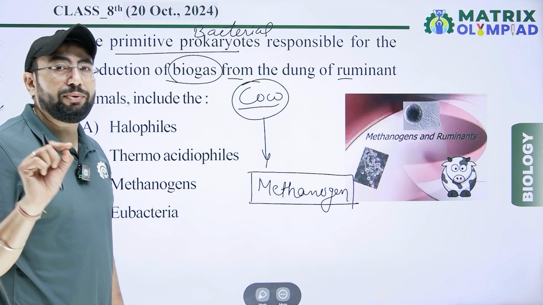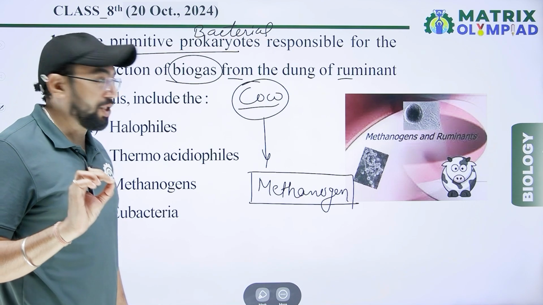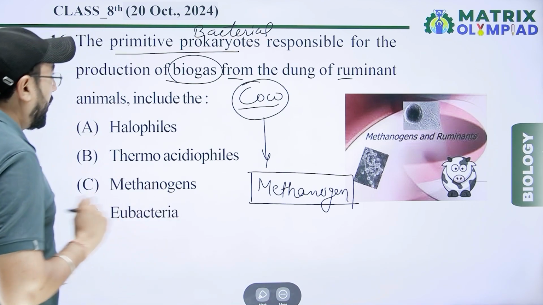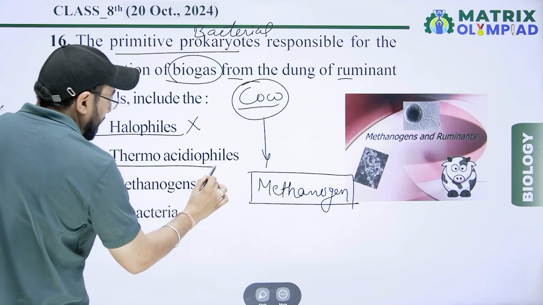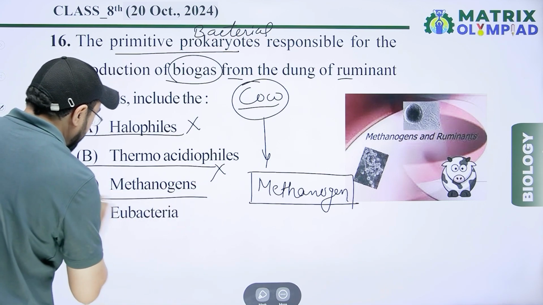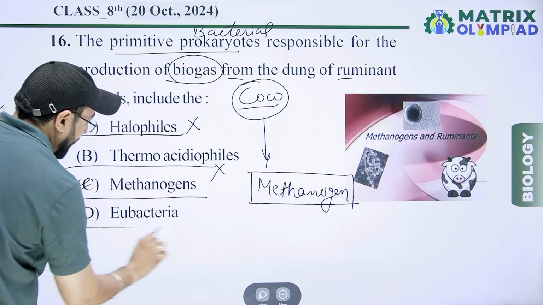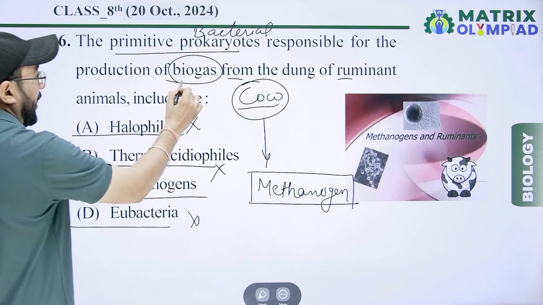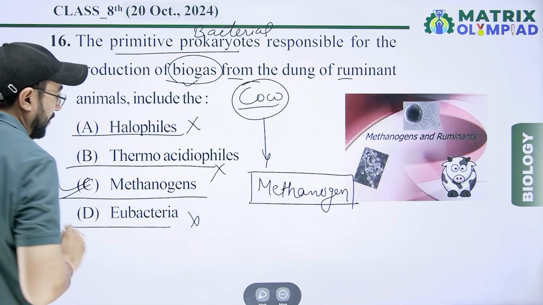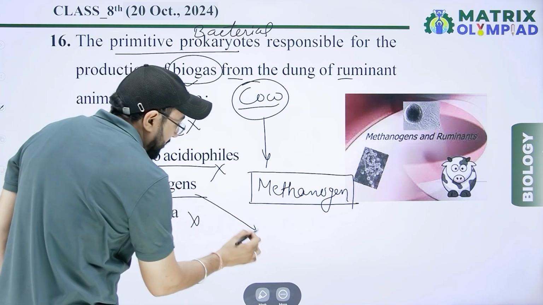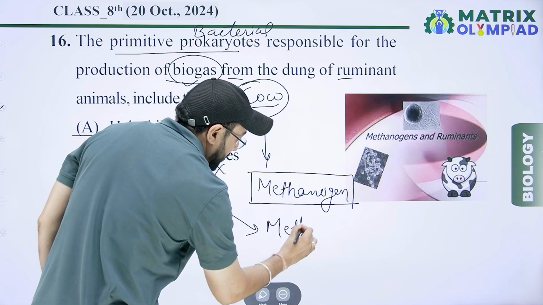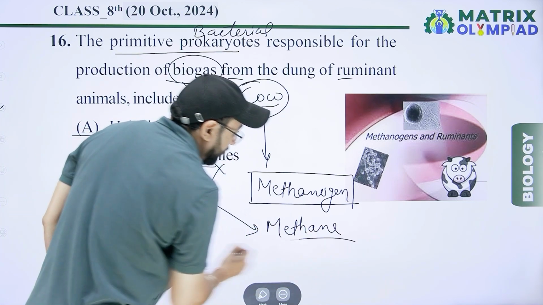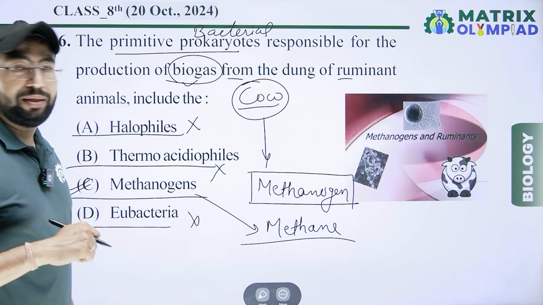These are responsible for biogas formation. According to the options, Halophilus, wrong. Thermoacidophilus, wrong. Methanogen, right. And Eubacteria, wrong. Biogas formation is by methanogen, because in biogas, methane gas is produced by methanogen bacteria.